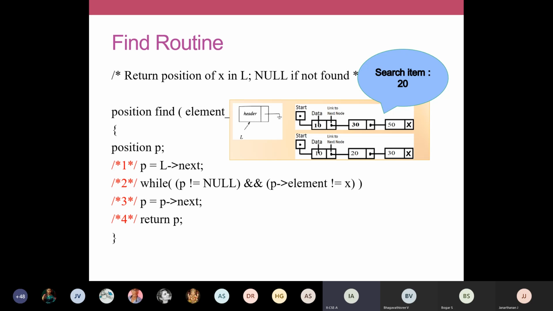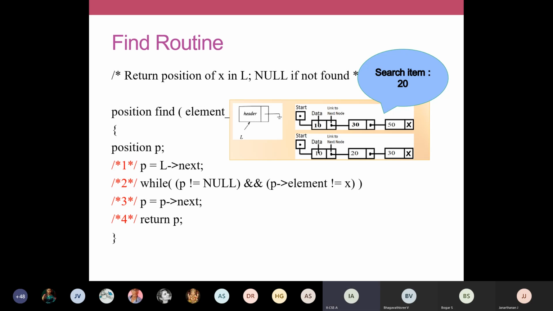There are two cases we have discussed. One is where your header is empty. Your list itself is empty, so the entry condition for the while loop itself will be violated. Straight away we return P, so null will be returned. And if your search element is not found, we traverse till the last. When P becomes null, we return that P. P is null, so the return value will be null once again. So in these two cases, our search is a failure.